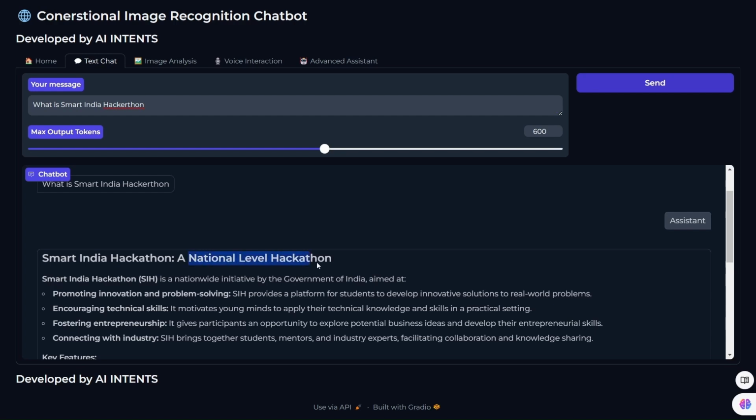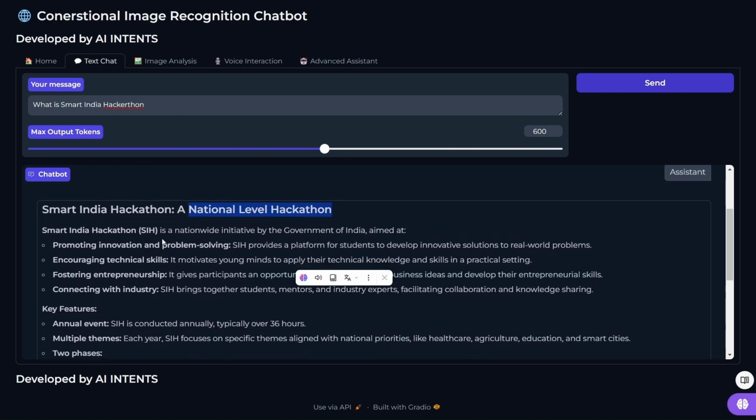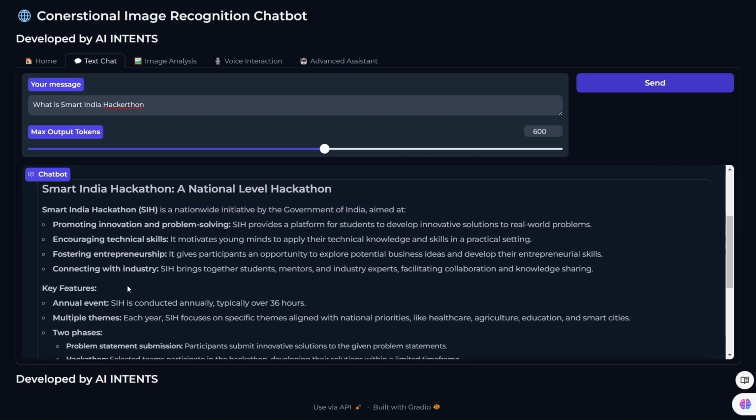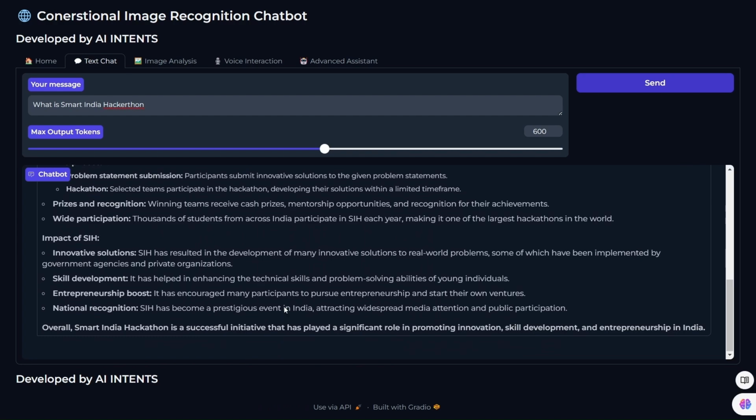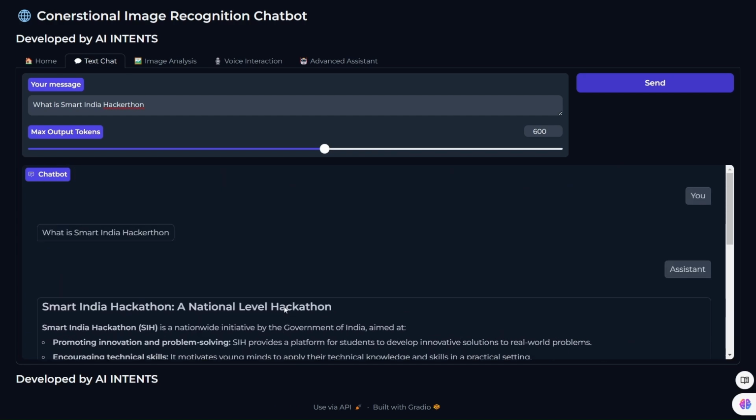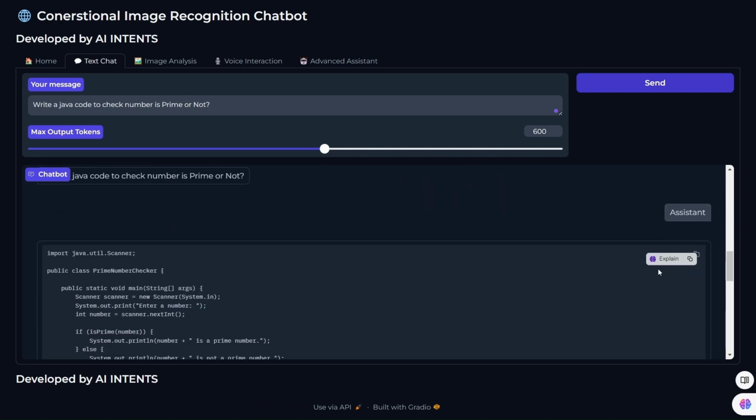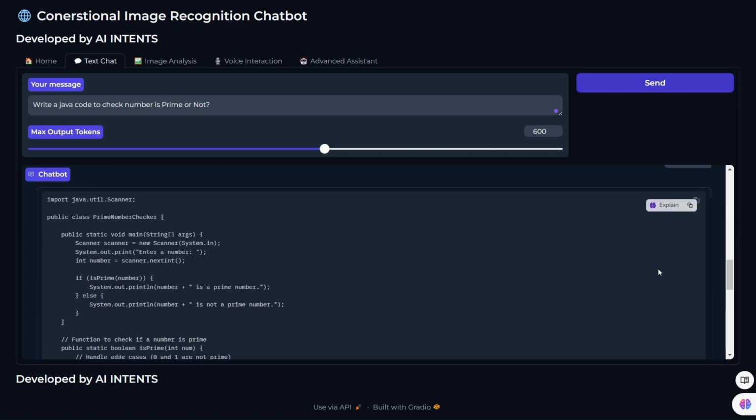Smart India Hackathon, a national level hackathon. Smart India Hackathon is a nationwide initiative by the government of India. So it gives the key features and so on. It gives a brief explanation of it, and the user can view anything, and it was able to generate code also in Java. So within seconds it gives the response to me. So this is the code it was given.